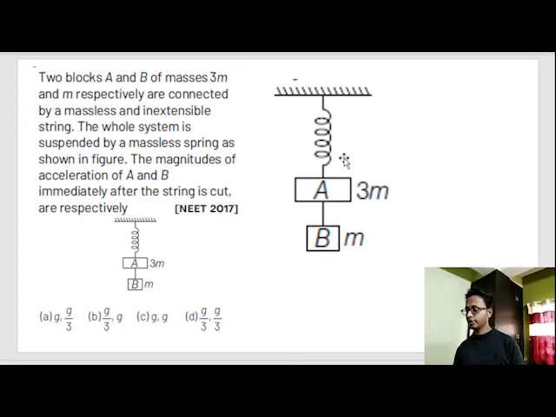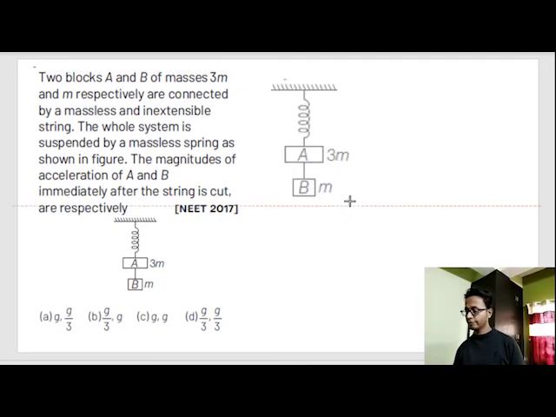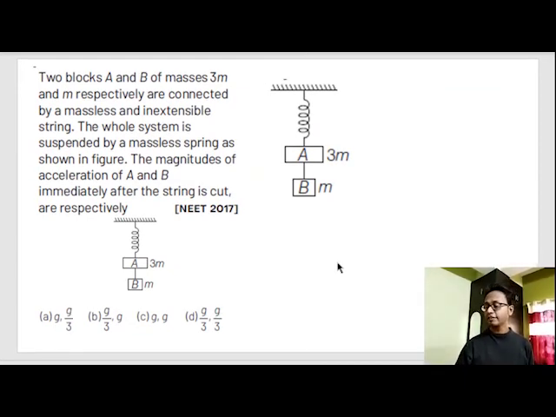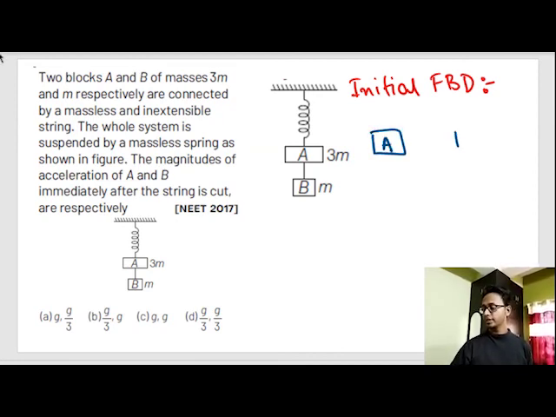Now let's draw the FBD, or free body diagram. Free body diagram means the initial FBD, initial meaning when the string was not cut. This one is body A, and this one is body B. Let's draw the forces on each of these bodies.